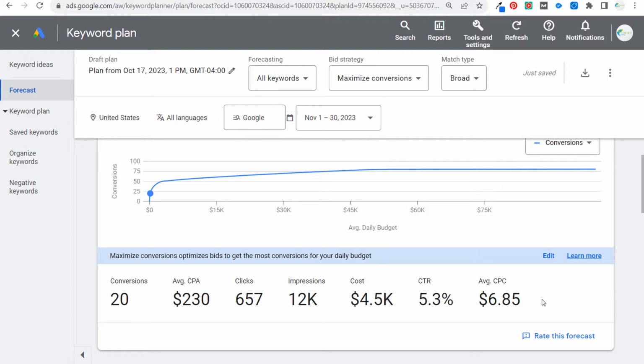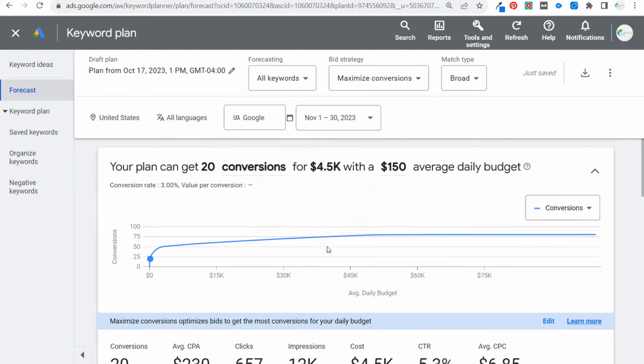Now, this isn't perfect data, but it is going to give you a little bit more information about how much you can expect your costs are going to be per click and how many conversions you can drive based on your conversion rate and based on what your average daily budget is. Now, the forecast isn't perfect again, but it is something that you can definitely use.